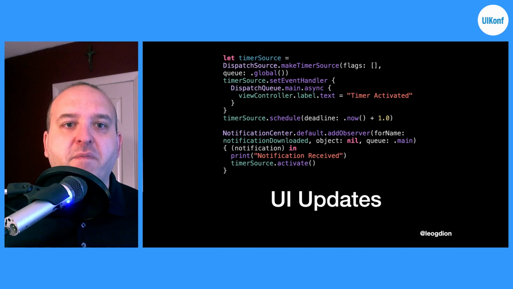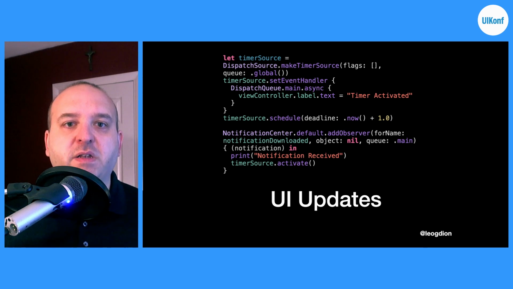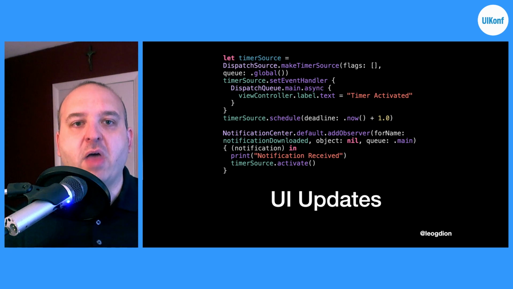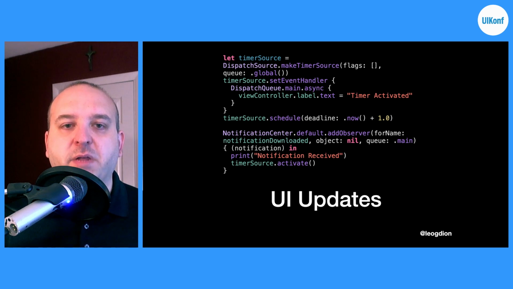In this example, we have that timer set up to run, but we need to make sure that when the timer reaches the point at which we need to update the UI to change the label of the text, we do that on the main queue, or the main dispatch queue. So we specify that within our call. Otherwise, we run into issues when we run this, where we get the nice little warning telling us that we can't update the UI outside of the main thread.